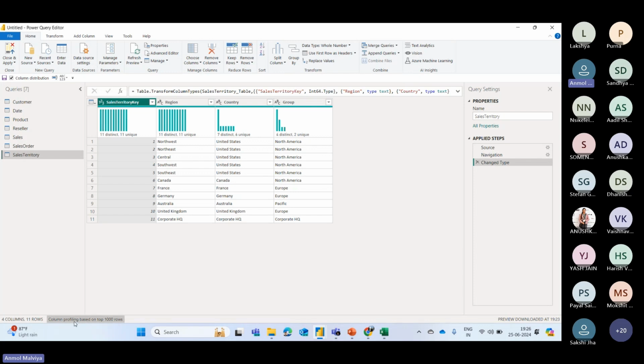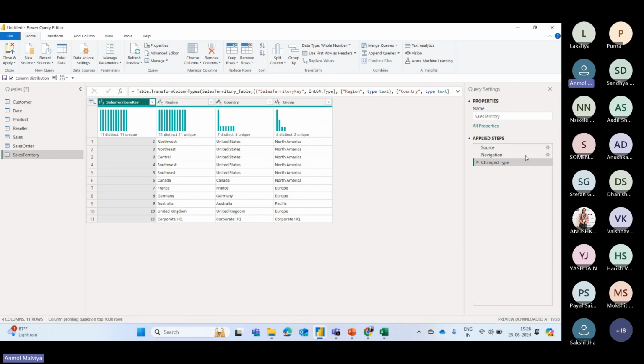Then in the middle, you can see the preview of your data. Right now, if you can see here below, the column profiling is based on top 1000 row. Right now, we only have 11 rows. But let's say we have millions of rows. So this will first detect on the basis of top 1000 row. If you want to change, then you can change it to entire data set.